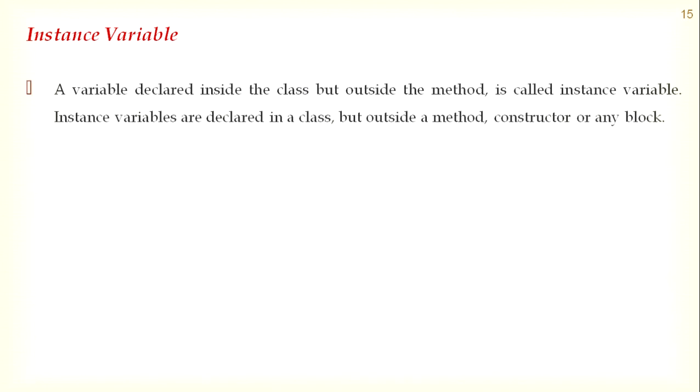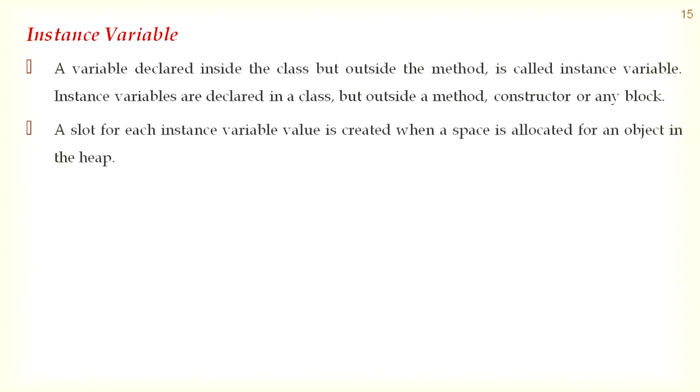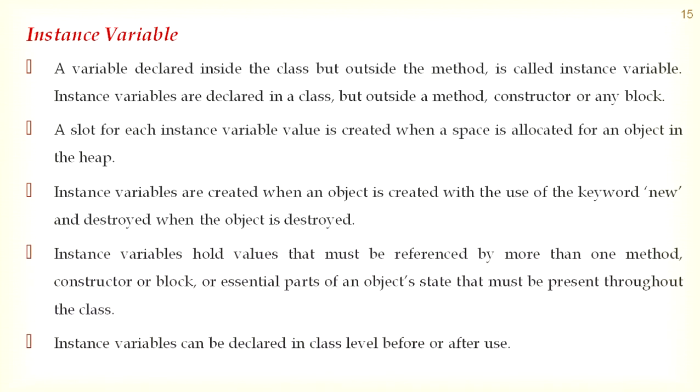Instance variable. The variable declared inside the class but outside the method is called instance variable. A slot for each instance variable is created when a space is allocated for an object. Instance variables are created when an object is created with the use of keyword new. Instance variable can be declared in class level before or after use. Access modifiers can be given for instance variables.